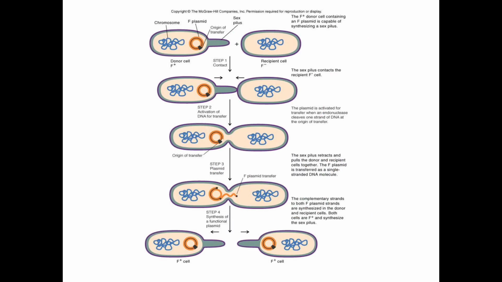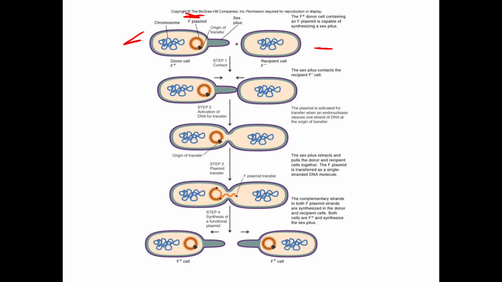See, what happens in conjugation? First we will see this is the F plus donor cell and this is the F minus recipient cell. What is present in the F plus cell, that is in the donor cell? The chromosome, and this is the F plasmid. Here is the origin of transfer.